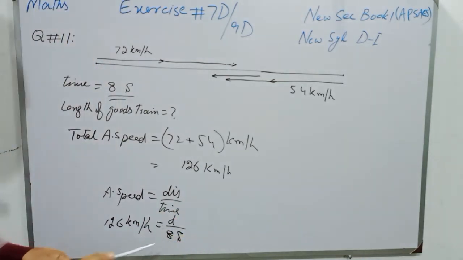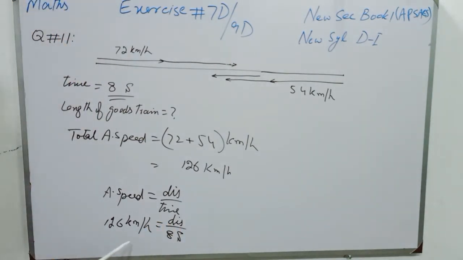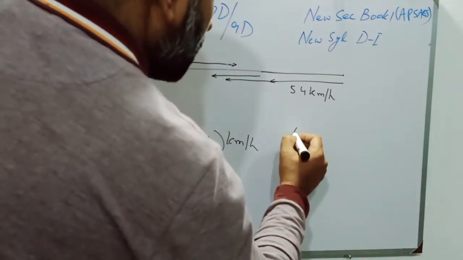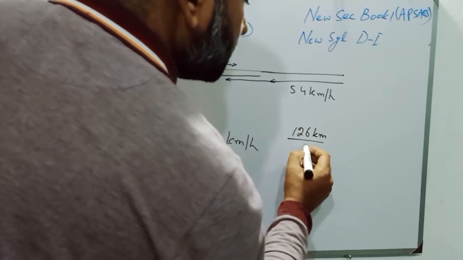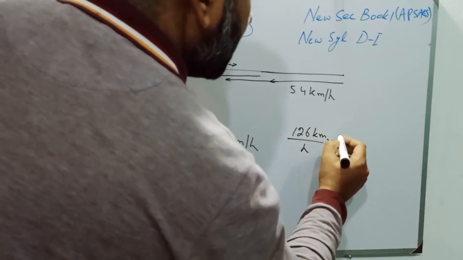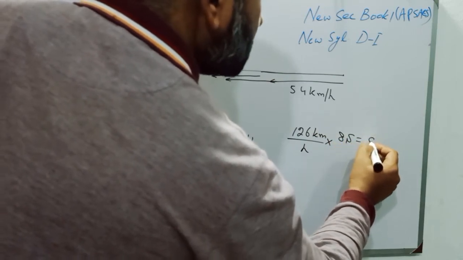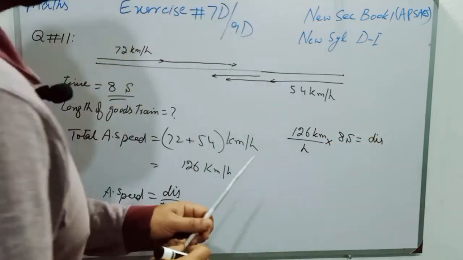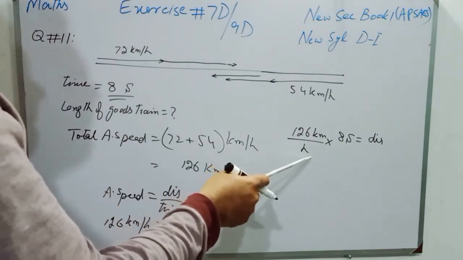So students, 8 seconds is dividing on the right side. When I transfer it to the left side, it will multiply, and it is written as 126 kilometers per hour multiplied by 8 seconds is equal to distance. Now students, either I have to convert seconds into hours or hours into seconds.